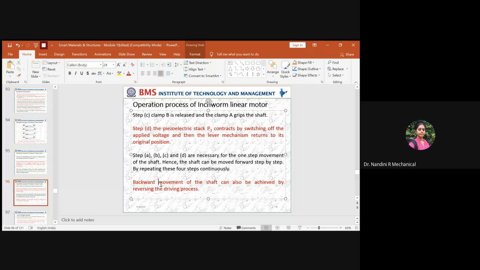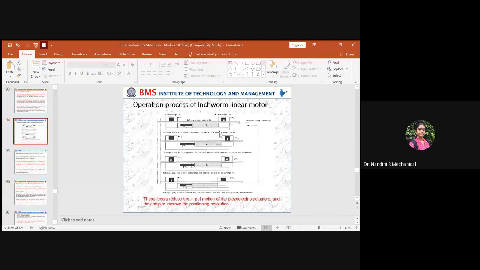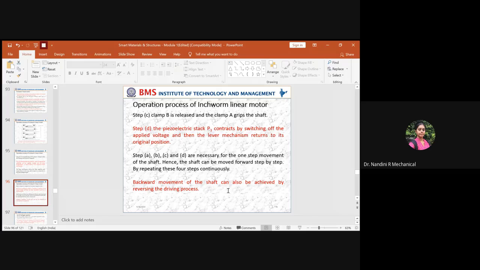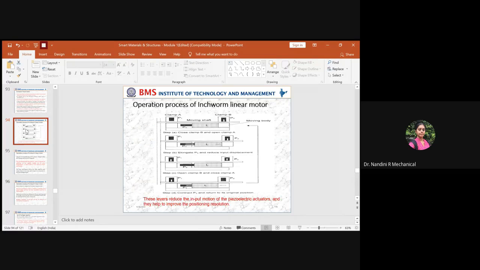And this is for the forward movement of the shaft, what we are using, this mechanism. If you need the backward movement of the shaft in the anti-clockwise direction, then the entire thing will be reversed. The driving process we followed will be in reverse order. If you need the rotation of the shaft in the counterclockwise or anti-clockwise direction, the entire driving process we have now discussed will be reversed.